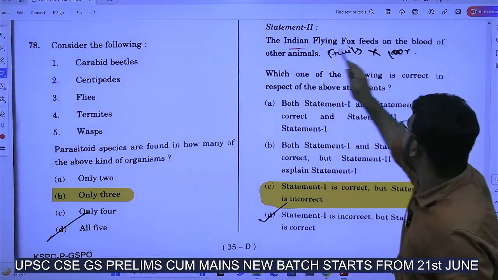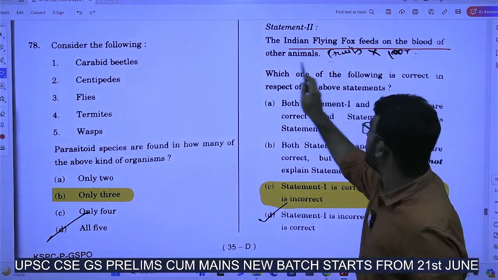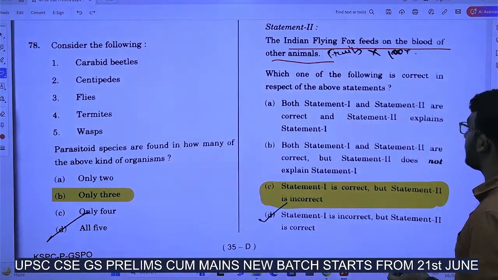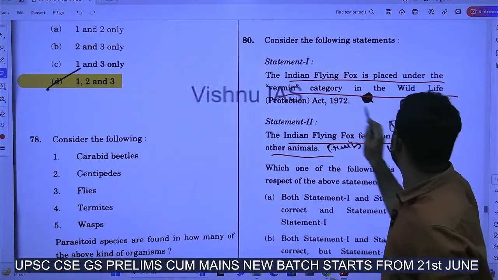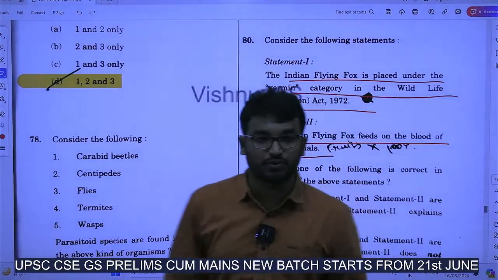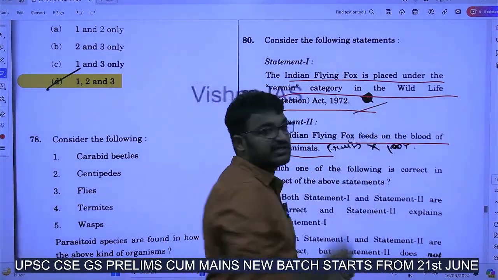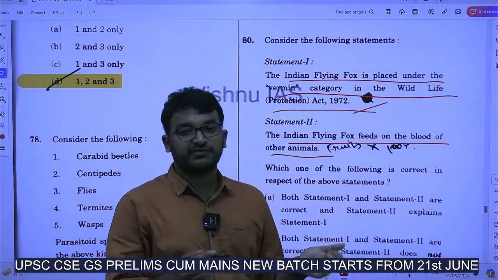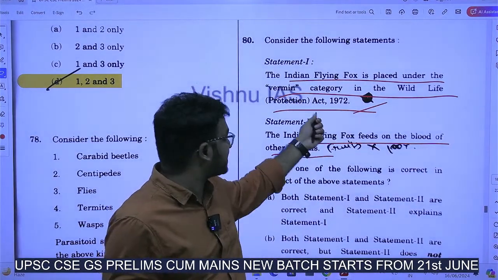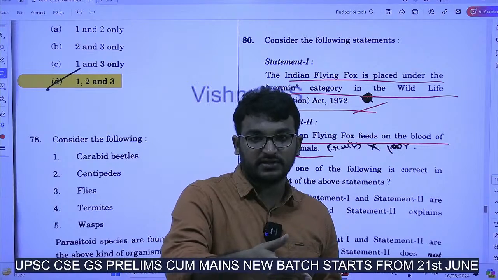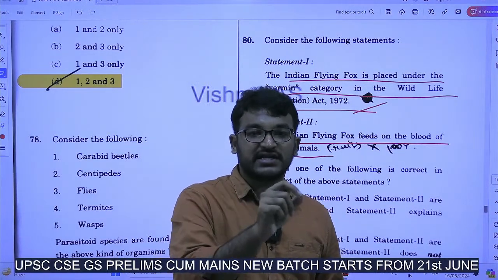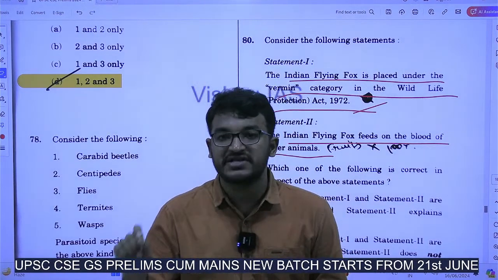The Indian flying fox is placed under the vermin category in the Wildlife Protection Act 1972. Yes, it is put in the category of vermin. What does vermin mean? If some organism is placed as vermin in this act, we have the right to kill it, because there is a chance that it will damage our property.